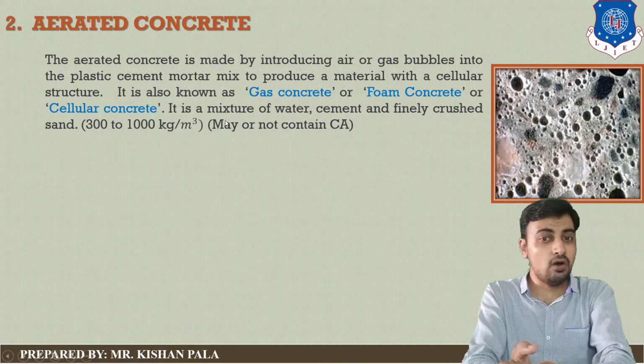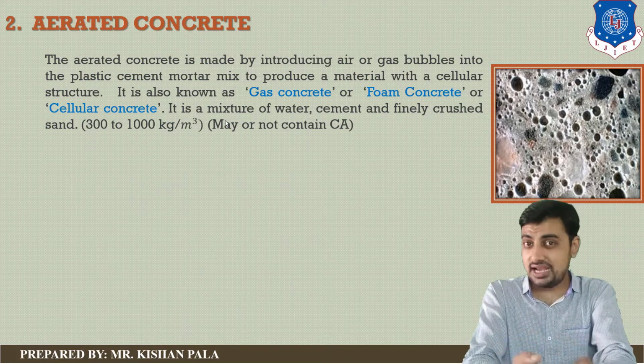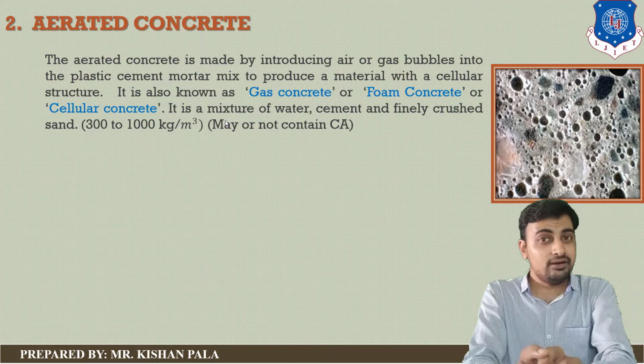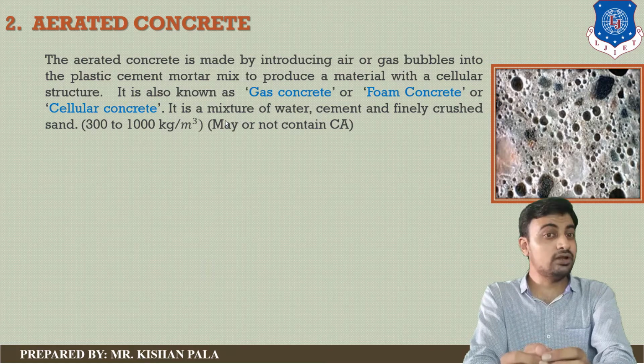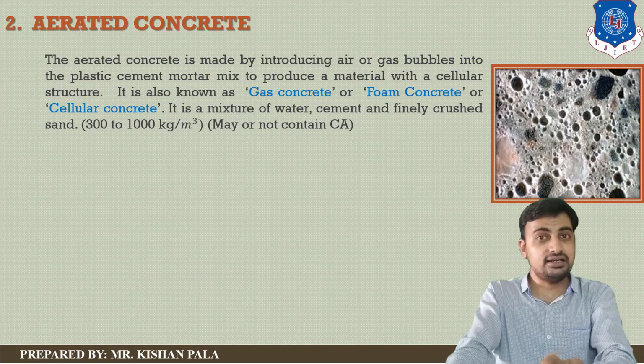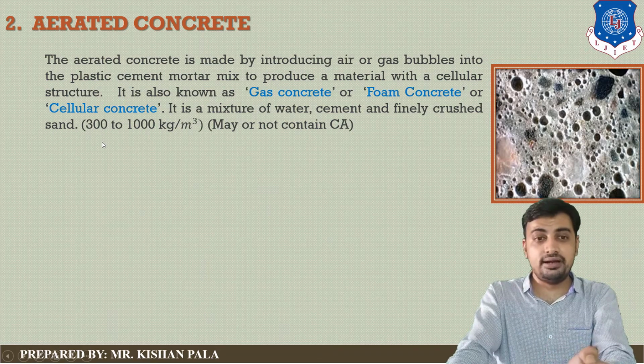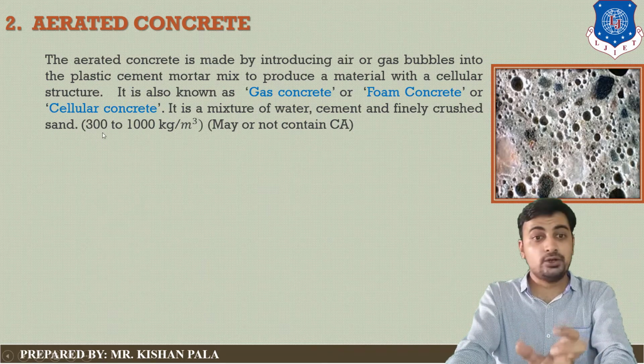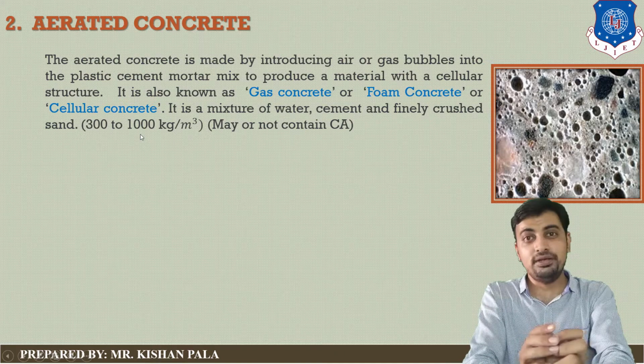It is a mixture of water, cement and finely crushed sand, and it may not contain coarse aggregate. The density of this type of concrete is generally between 300 kilogram per cubic meter and 1000 kilogram per cubic meter.